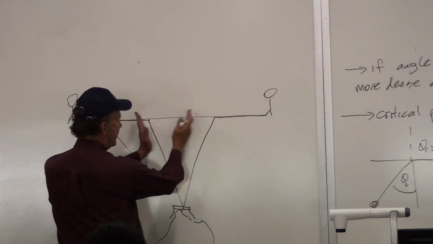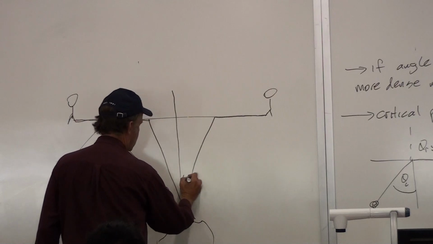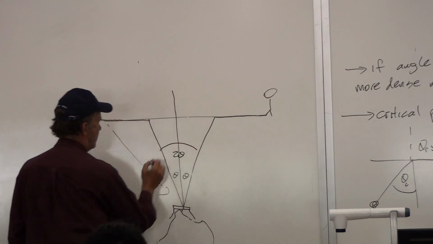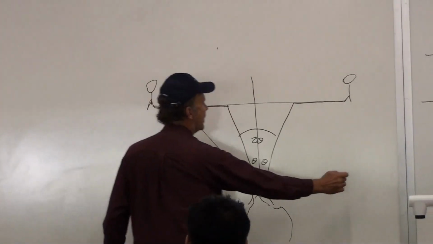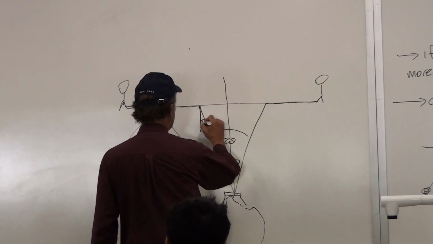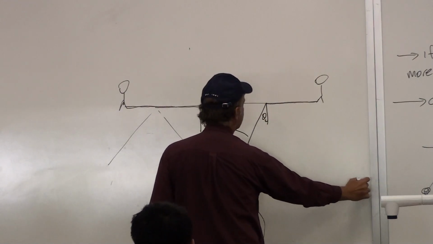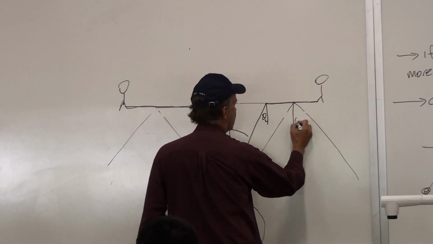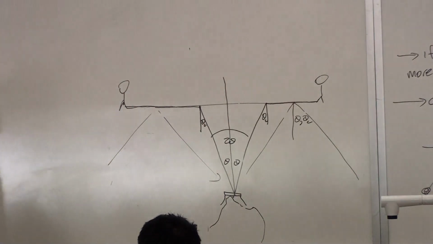So if you look at angles that are bigger than this angle here, then any light that's coming in at a steeper angle than theta critical, this is theta critical here, this is theta greater than theta critical, that produces total internal reflection.